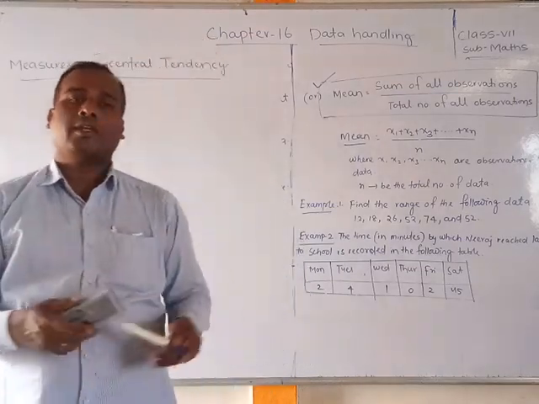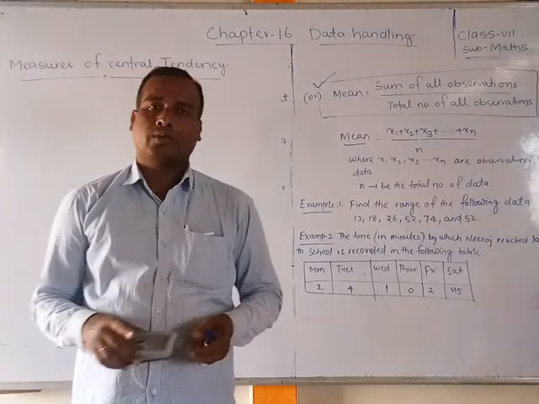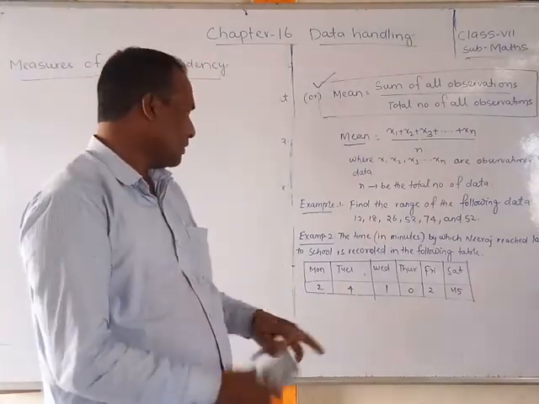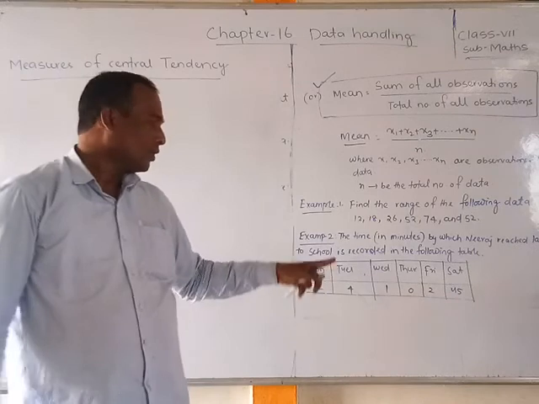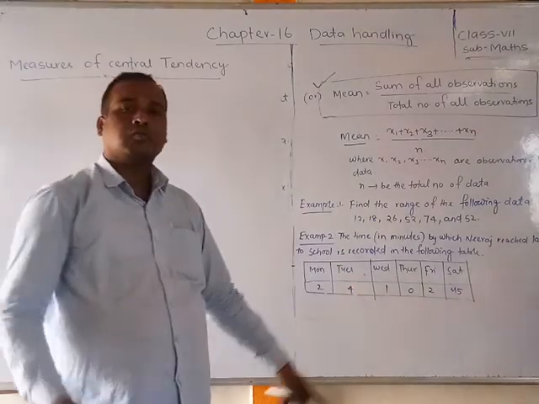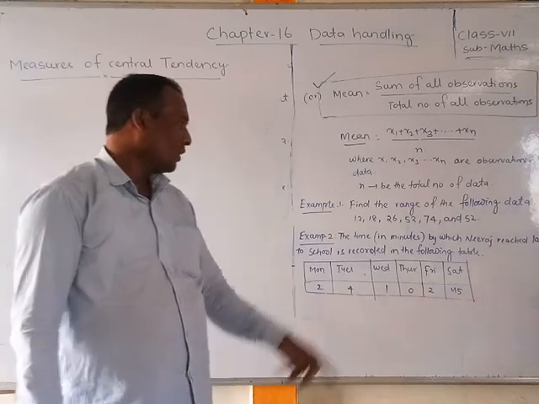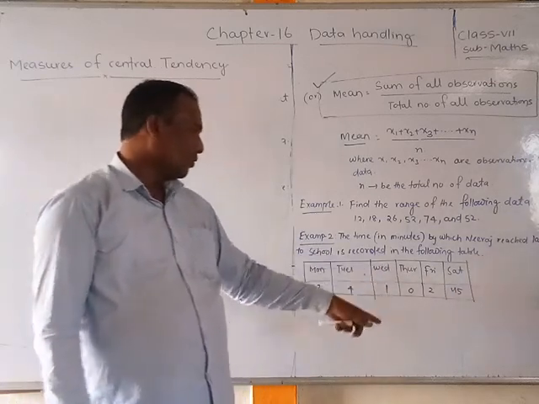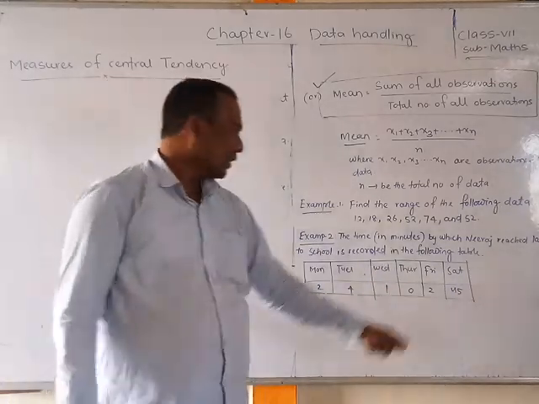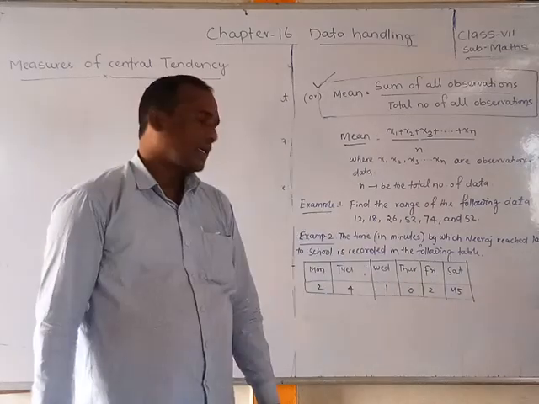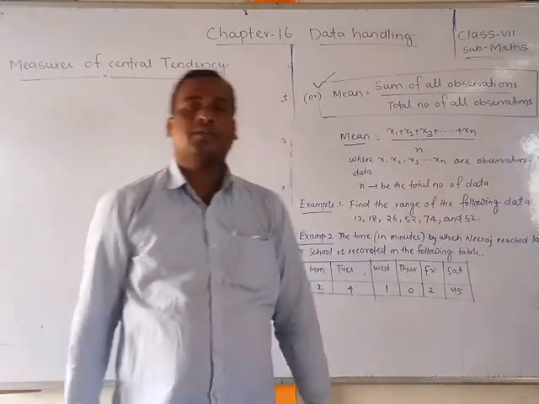So that was recorded for 1 week. On Monday, he was 2 minutes late. On Tuesday, he was 4 minutes late. On Wednesday, he was 1 minute late. On Thursday, he was 0 minutes, meaning not late. Friday 2 minutes late, and Saturday 45 minutes late.